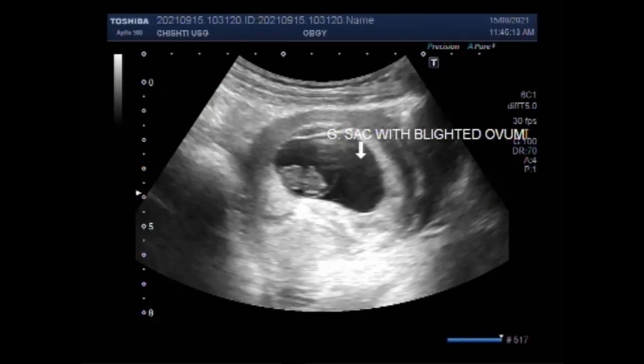Now you can see this sac having no fetal pole in its interior, and this gestation sac is divided by a membrane called the intertwin membrane that separates the two sacs.